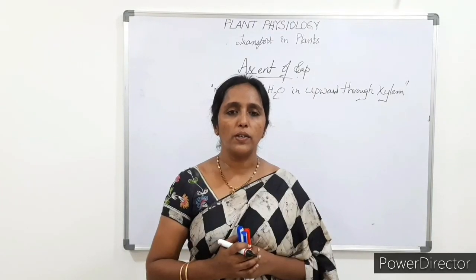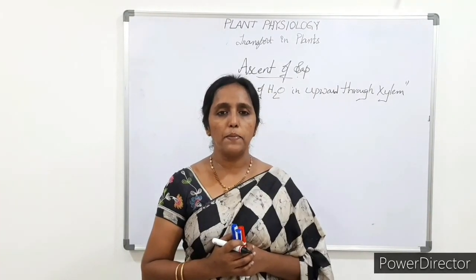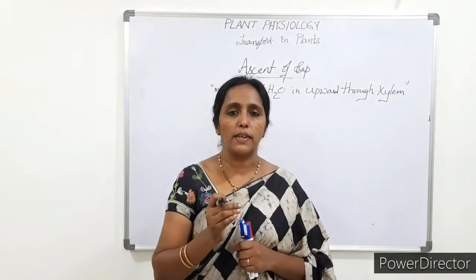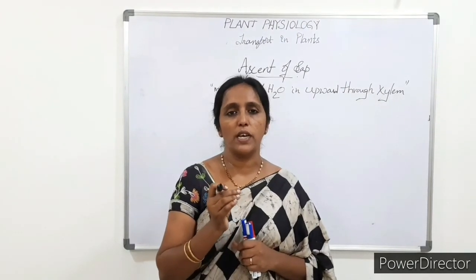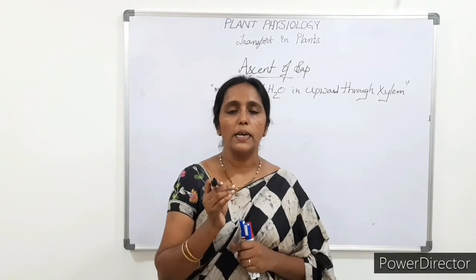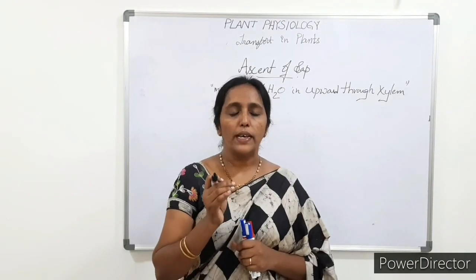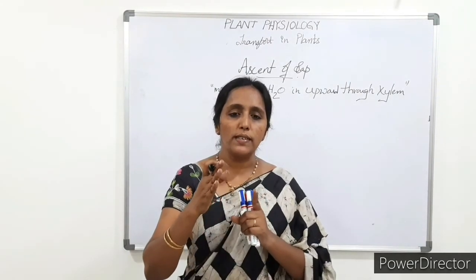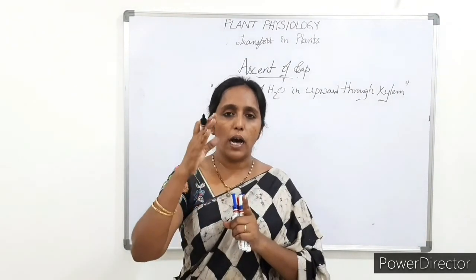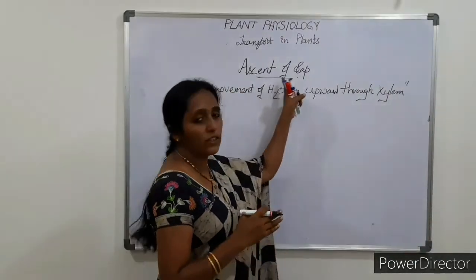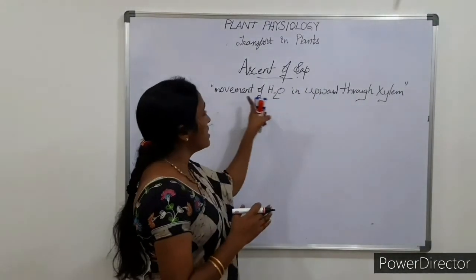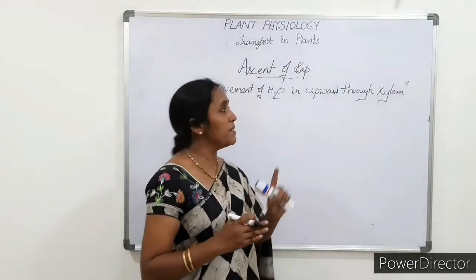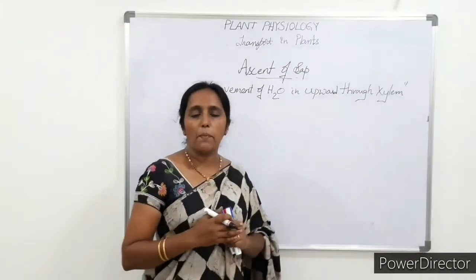In the previous video we discussed the flow of water in plants. The flow of water in plants takes place in two steps, that is absorption of water, which we have already learned in the previous video. And in this video, we look at how the water that has reached the xylem goes up, which is called ascent of sap. So the movement of water in an upward direction through xylem is called ascent of sap.